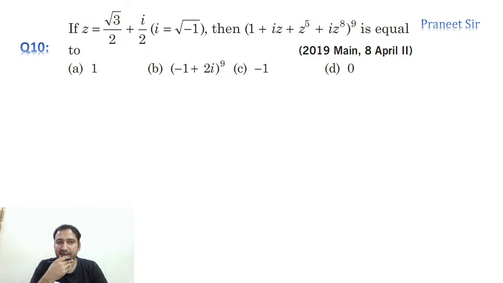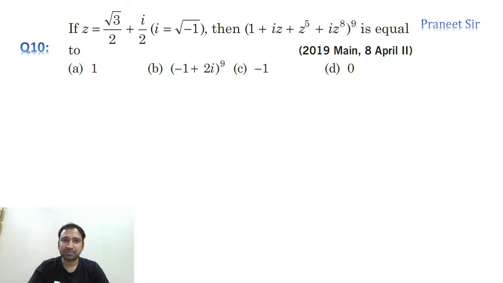This is the next question we have. z is equal to root 3 by 2 plus i by 2. Then what is the value of (1 plus iz plus z to the power 5 plus iz to the power 8) and i into z to the power 8, whole power 9? This is what we should calculate.